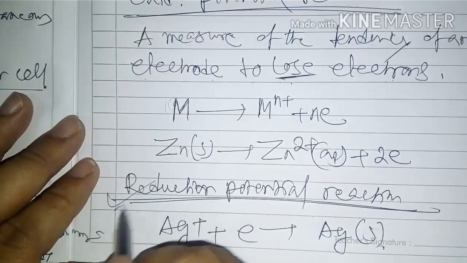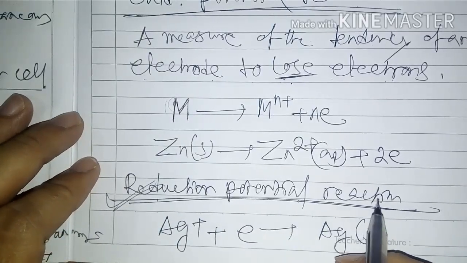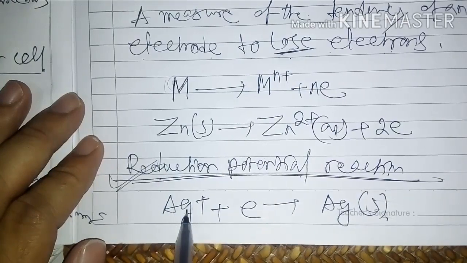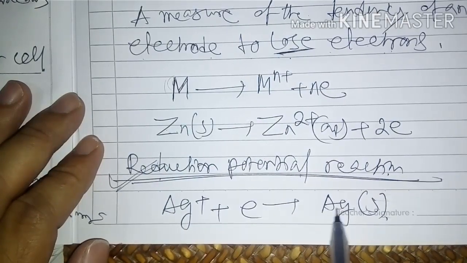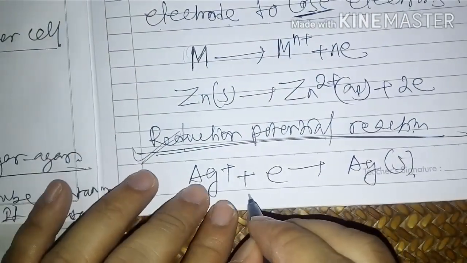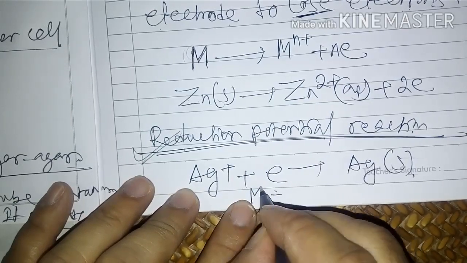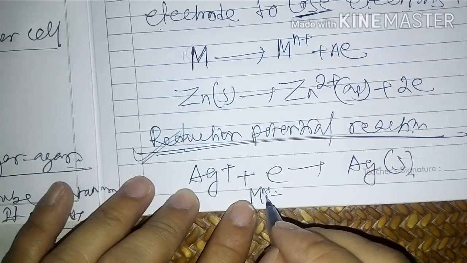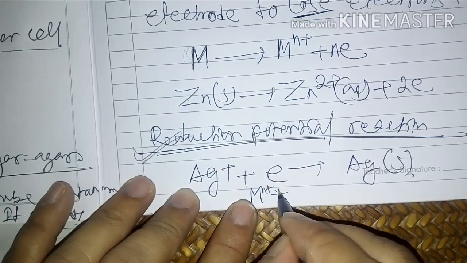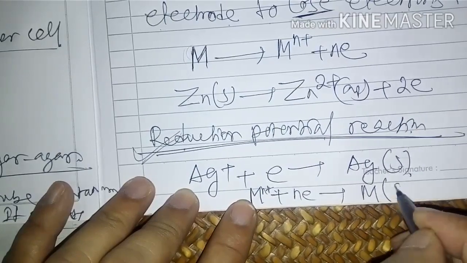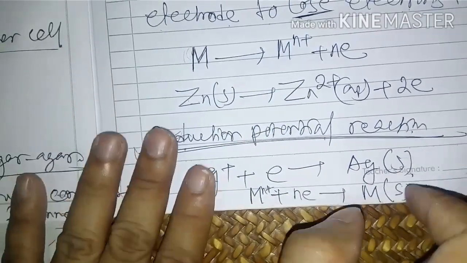This is called the reduction potential reaction. Understood this part? Ag+ plus e- forms Ag. In general, M^n+ plus n electrons forms M. This is the formula.